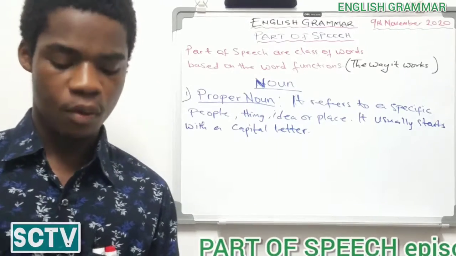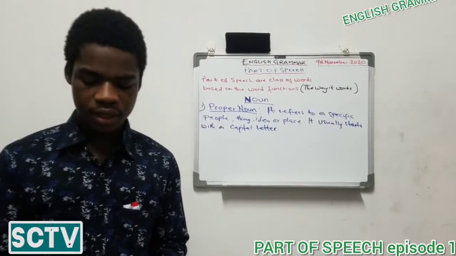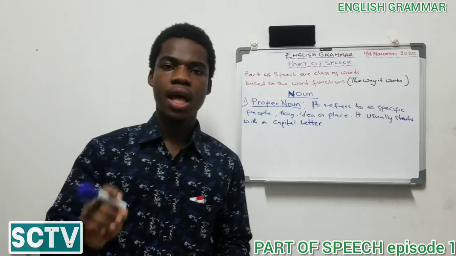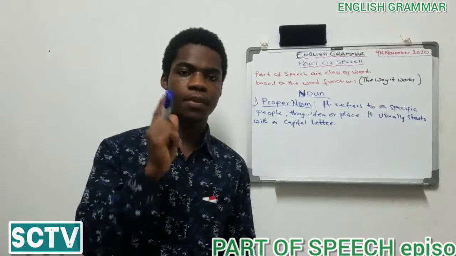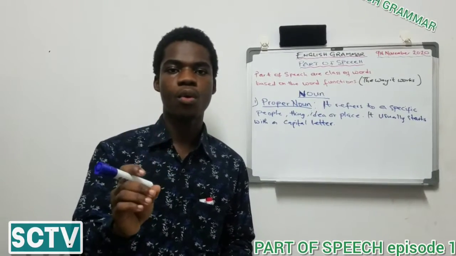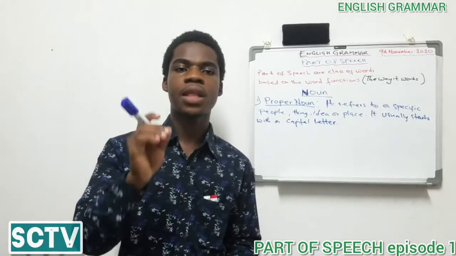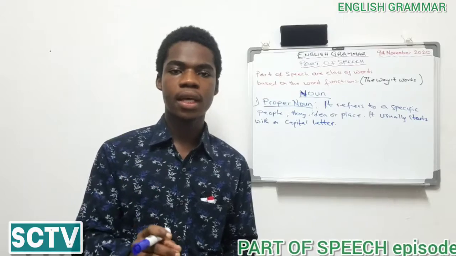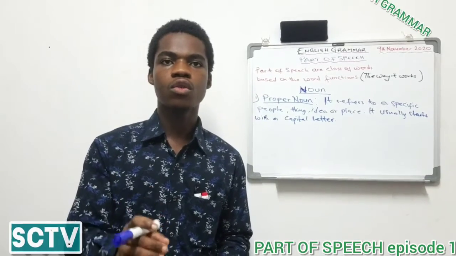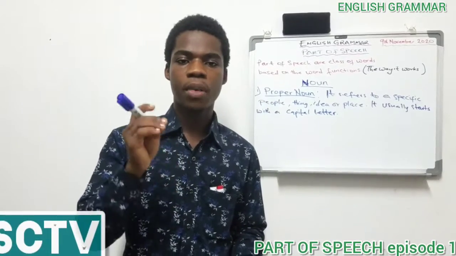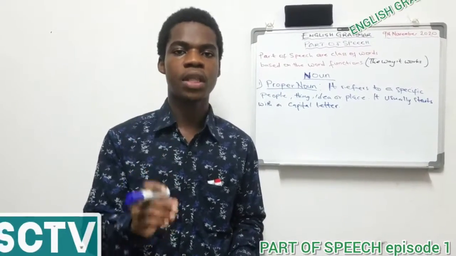Since a proper noun refers to a specific person or people, thing, place or idea, it always starts with a capital letter to make the sentence well known and to know what you are referring to. Those particular ones are made with a capital letter.